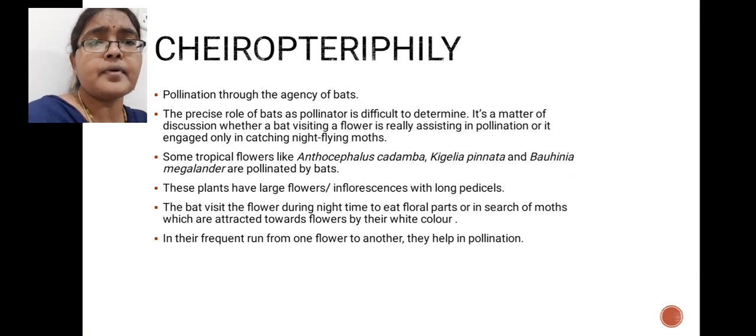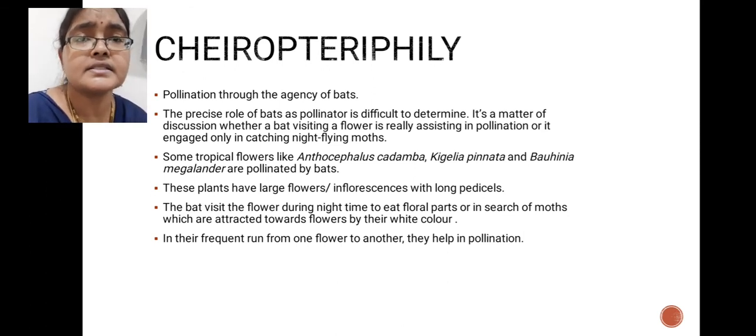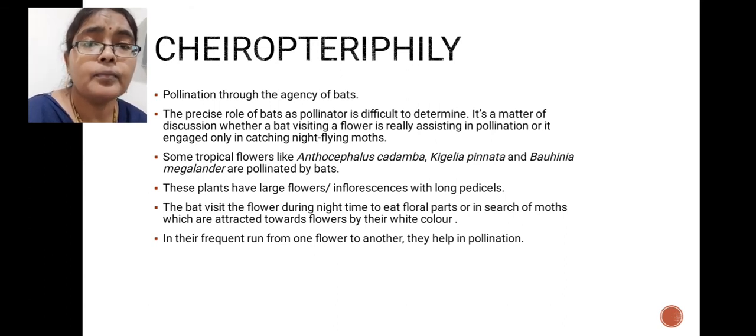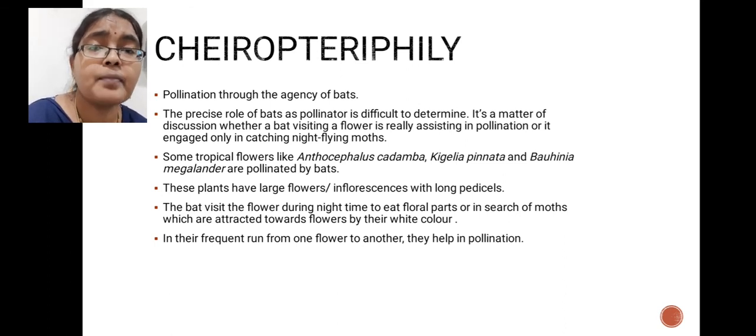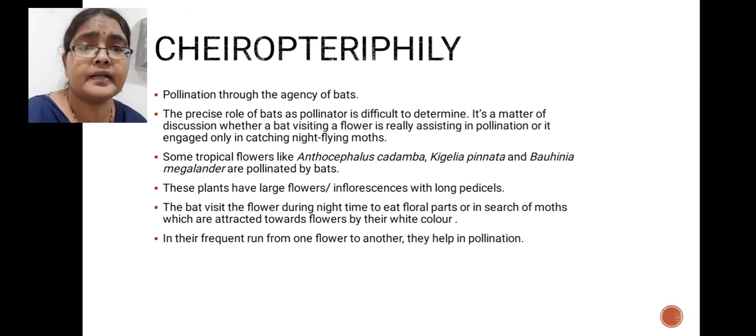Next, another type of pollination is called chiropterophily. Chiropterophily means pollination occurs with the help of bats. Here bats visit the plants to get pollen grains as their food. So to collect the pollen grains as their food, these bats visit plants. When pollination occurs with the help of bats, that is called chiropterophily.